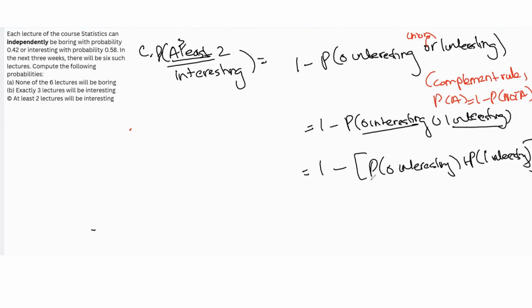So we can write probability 0 interesting or 1 interesting as the sum of the individual probabilities, because OR means union, and the union of mutually exclusive events is just the sum of the individual probabilities.